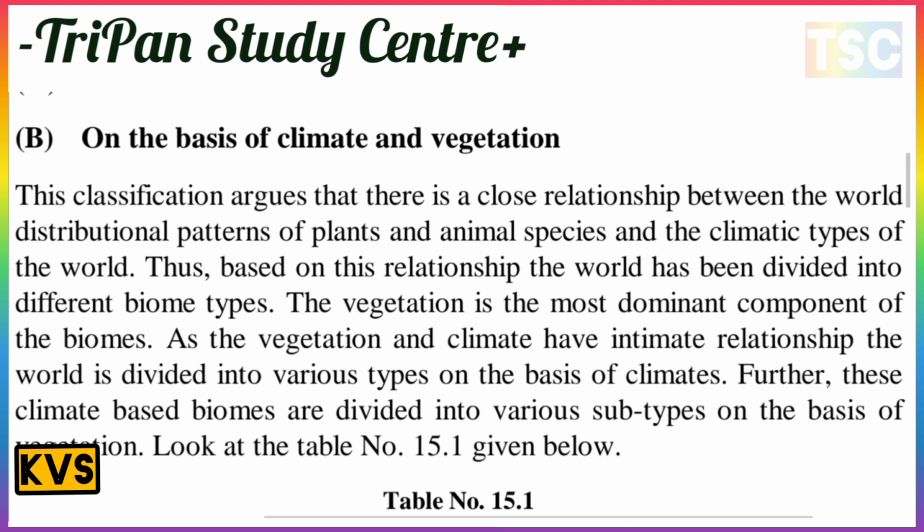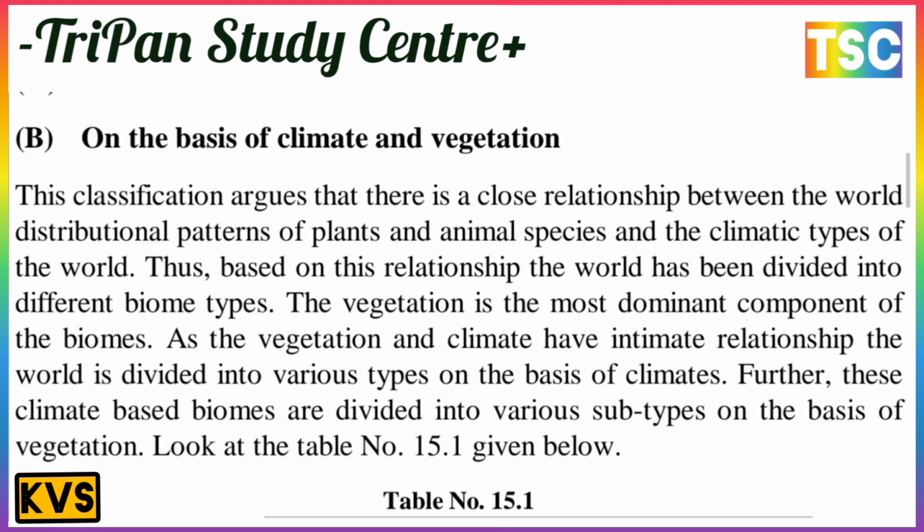Thus, based on this relationship, the world has been divided into different biome types. Vegetation is the most dominant component of the biomes, as vegetation and climate have an intimate relationship. The world is divided into various types on the basis of climate. Further, these climate-based biomes are divided into various subtypes on the basis of vegetation.